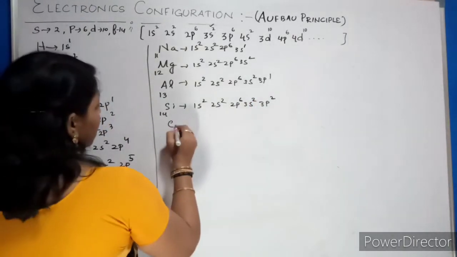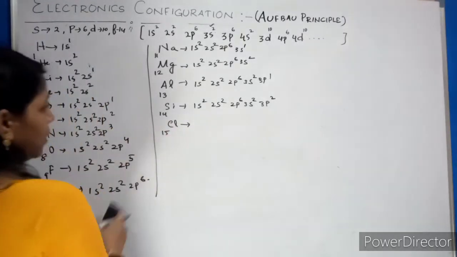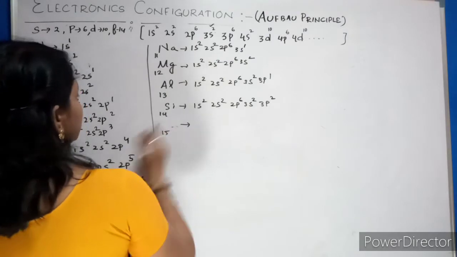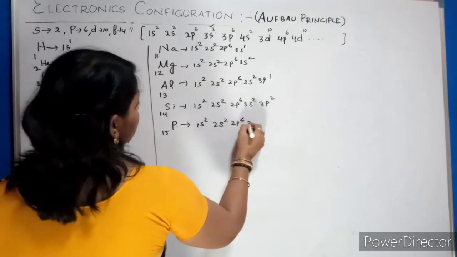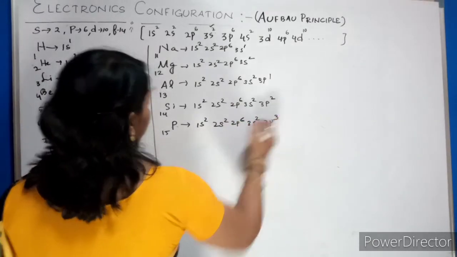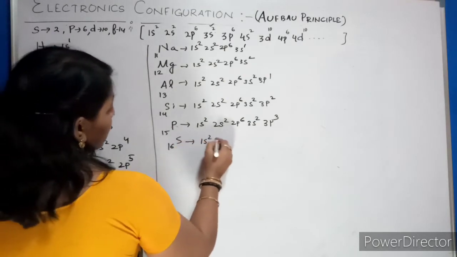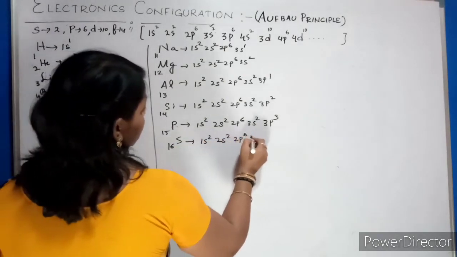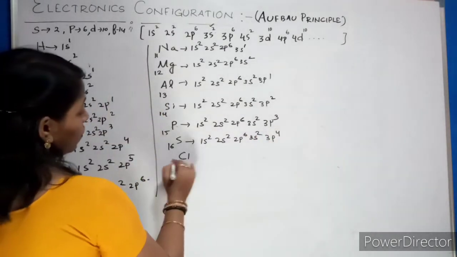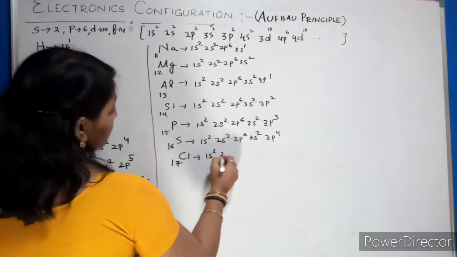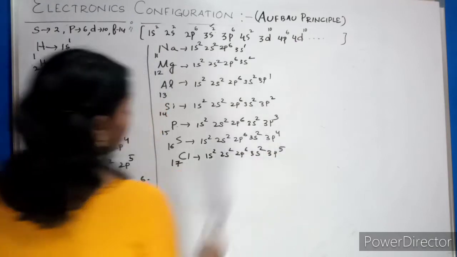Fine. No, after silicon it is phosphorus 15. So 1s2, 2s2, 2p6, 3s2, 3p3. Okay. After phosphorus it is sulfur 16. So 1s2, 2s2, 2p6, 3s2, 3p4. After sulfur, chlorine 17. So 1s2, 2s2, 2p6, 3s2, 3p5.